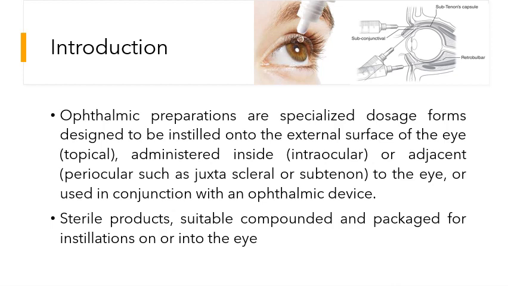Sometimes we administer the drug inside the eye, like intraocular, or adjacent to the eye, like periocular, such as juxtascleral or subtenon, in which the drug is administered through a device like an injection. With the help of the injection, the drug will be administered into the internal parts of the eye.